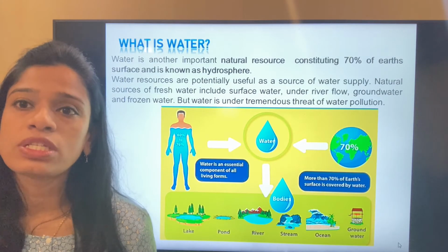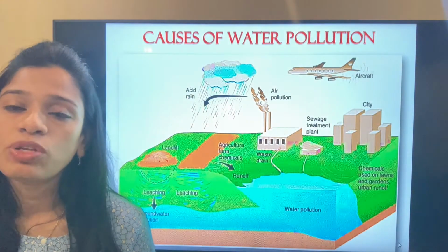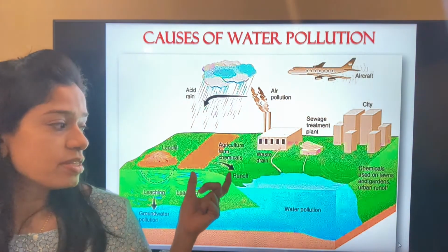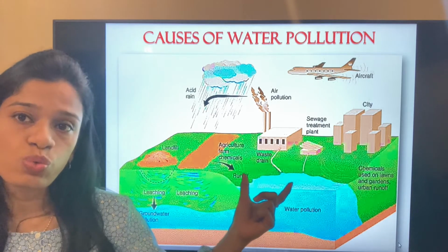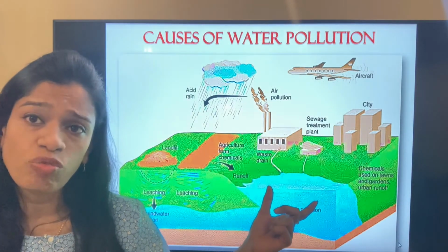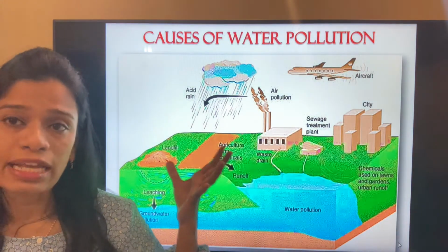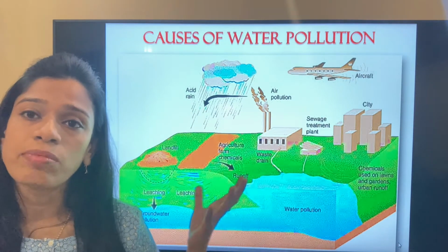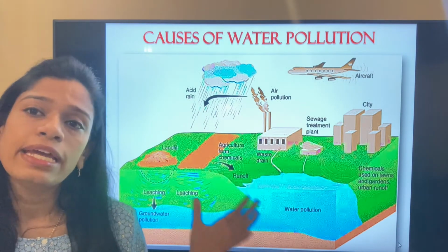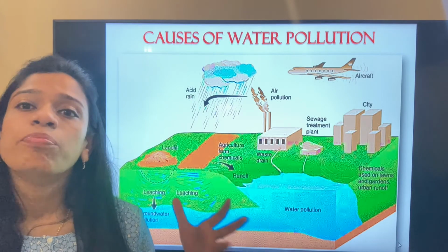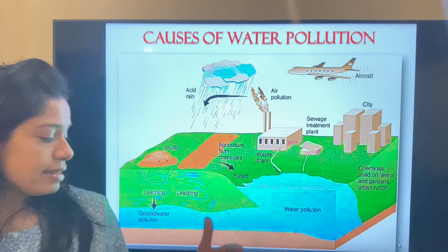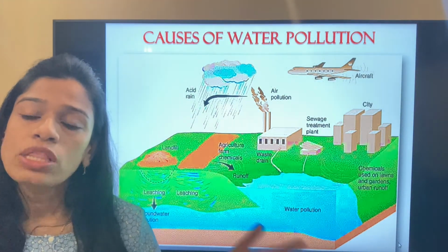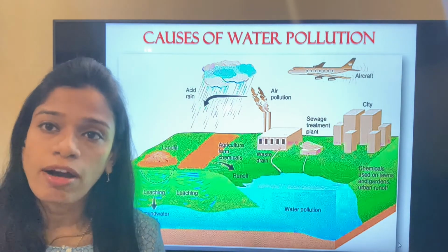So what are the causes of water pollution that we get to see? It is caused due to agricultural farm chemicals that are drained off into water, the sewage waste, the chemicals, the industrial waste, which even causes acid rain. The acid rain water comes and mixes with the groundwater. It impurifies, or actually makes the groundwater also poisonous. Not only that, leaching also leads to water pollution. All these causes of water pollution have a very harmful effect.